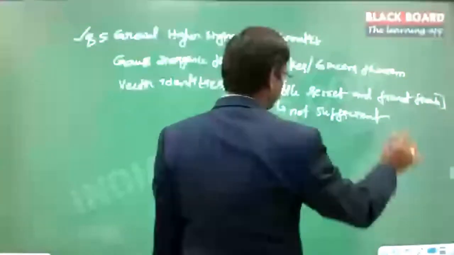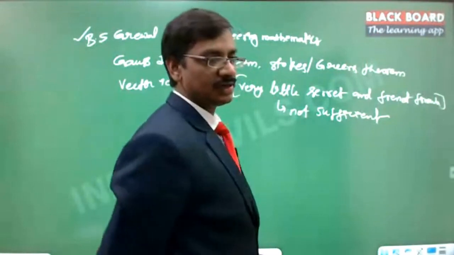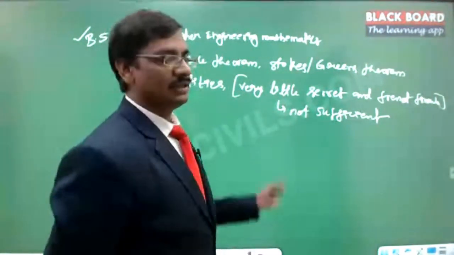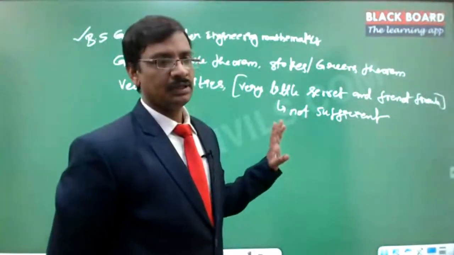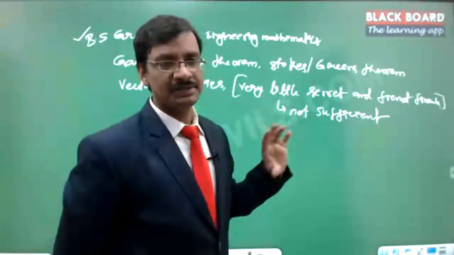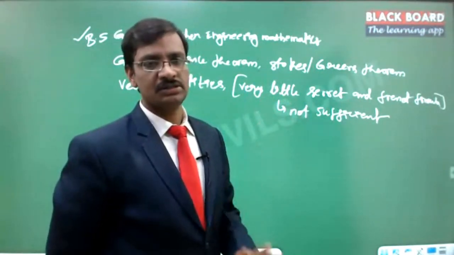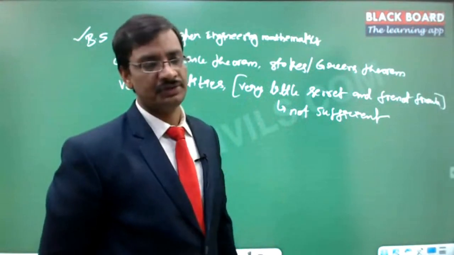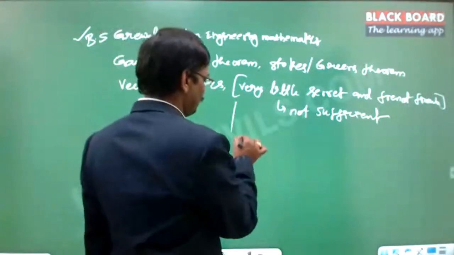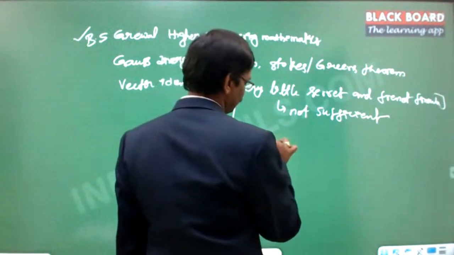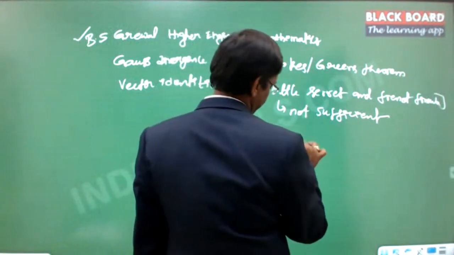B.S. Grewal is not sufficient for the section of the Serret and Frenet formulae, or the curvature and torsion. The applications to geometry section is there as part of this book, but the standard is not sufficient. And for that I have prepared my own material. So the Indian Civils material is useful for that.